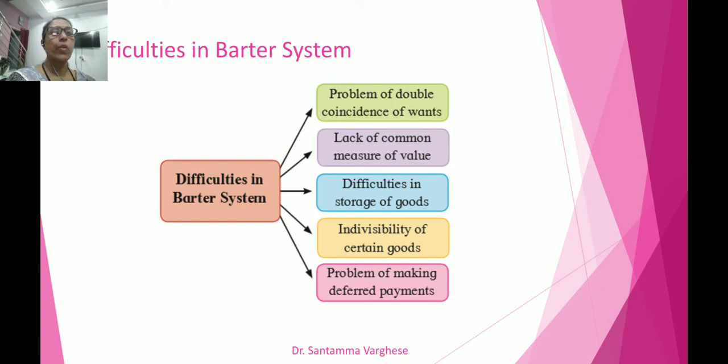Now what is the problem of double coincidence of want? Lack of coincidence of want means the major limitation of the barter system is the problem of double coincidence of want, or lack of double coincidence of want.